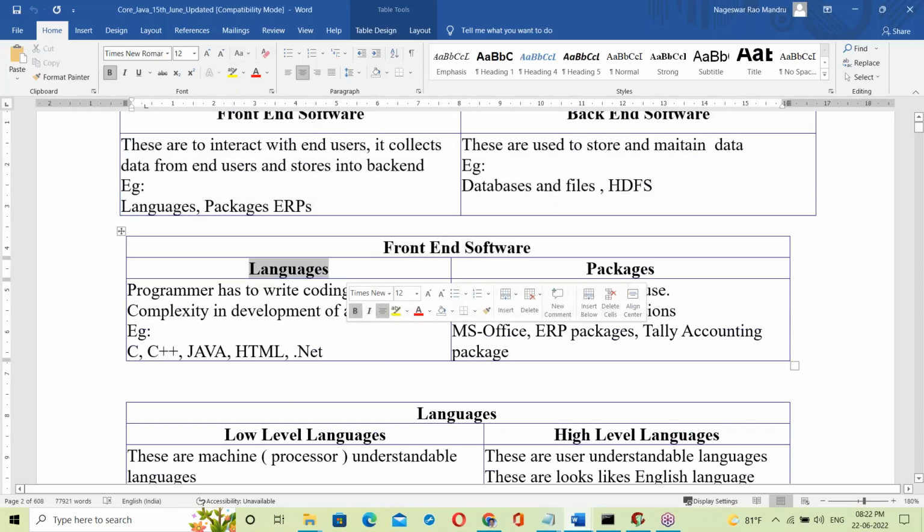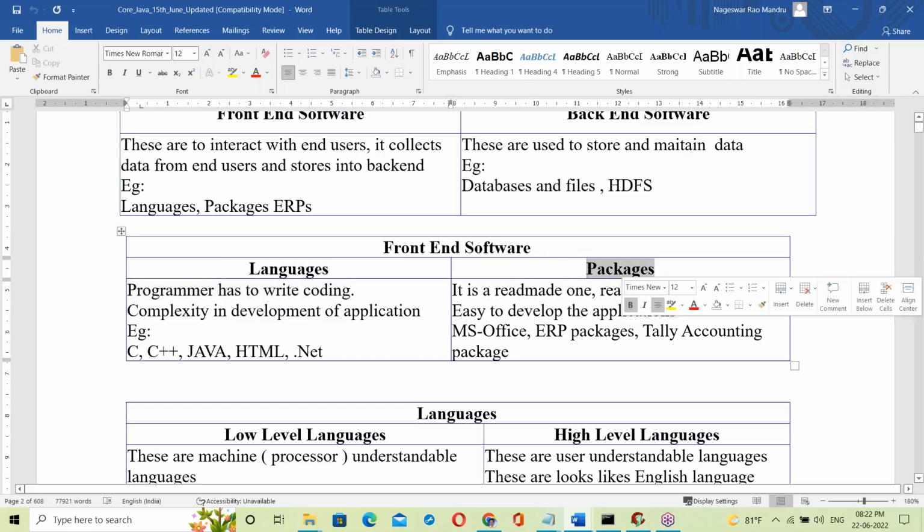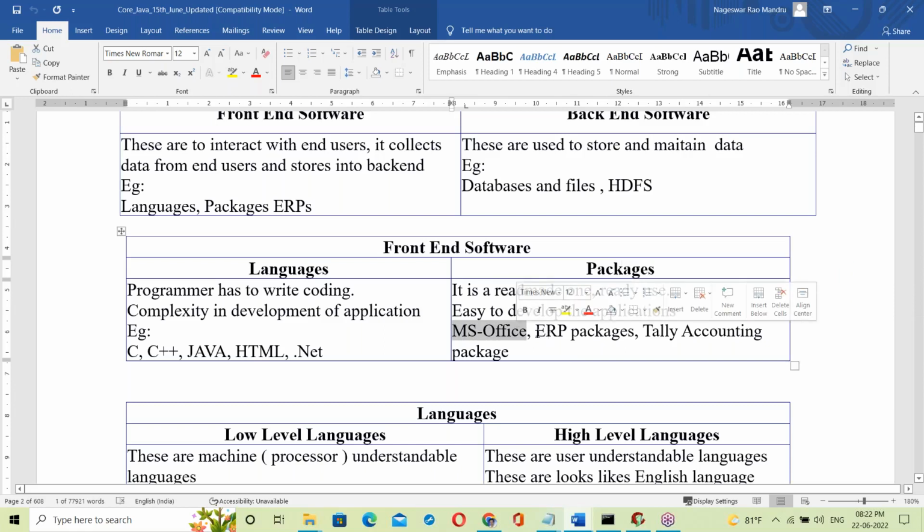In front end, there are languages and packages. What is a language? Completely coding, we should write programming. A package means ready-made, ready to use. For example, MS Office is a package. No programming, no coding. Next, ERPs like SAP and Oracle ERP, no coding, you can use them directly. Next, Tally accounting. They are packages. Without writing any programming, you can use them directly. That is called a package.